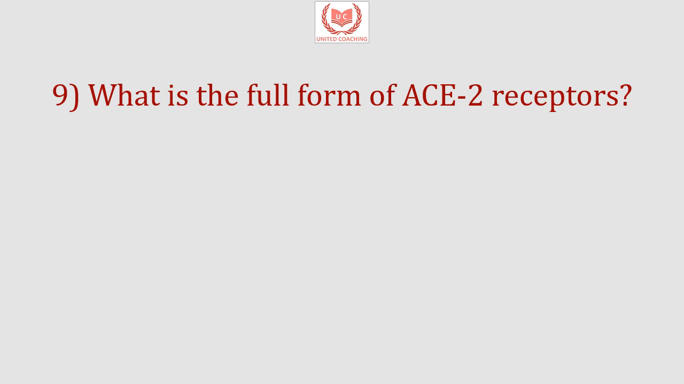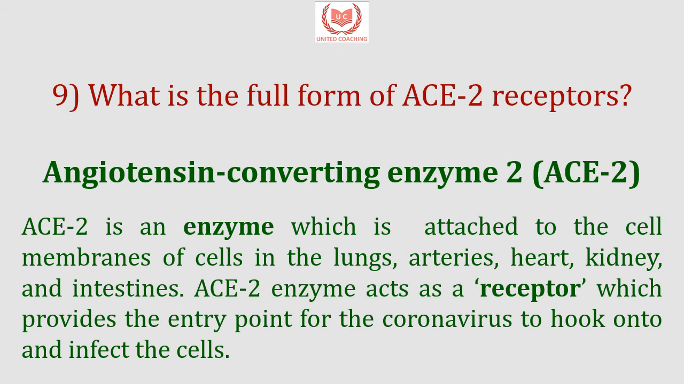Our next question is, what is the full form of ACE2 receptors? So the answer is angiotensin converting enzyme 2, that is ACE2. Now ACE2 is an enzyme which is attached to the cell membranes of the cells in the lungs, arteries, heart, kidney and intestines. Now ACE2 enzyme acts as a receptor which provides the entry point for the coronavirus to hook onto and infect the cells.